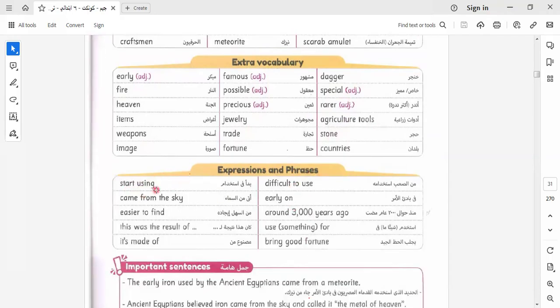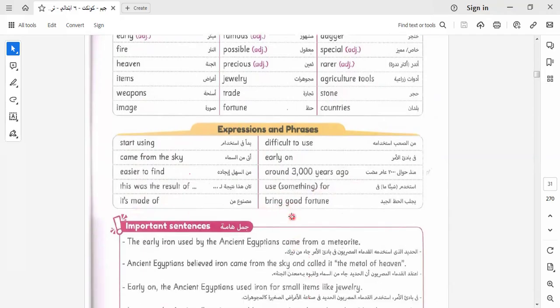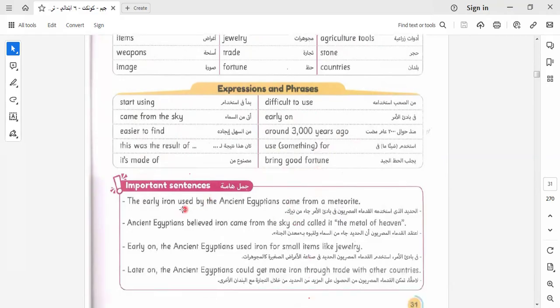Here we have: start using, difficult to use, come from the sky, early on, easier to find, around 3,000 years ago. This was the result of, use something for, it's made of, bring good fortune. Here we have the early iron used by ancient Egyptians came from a meteorite.